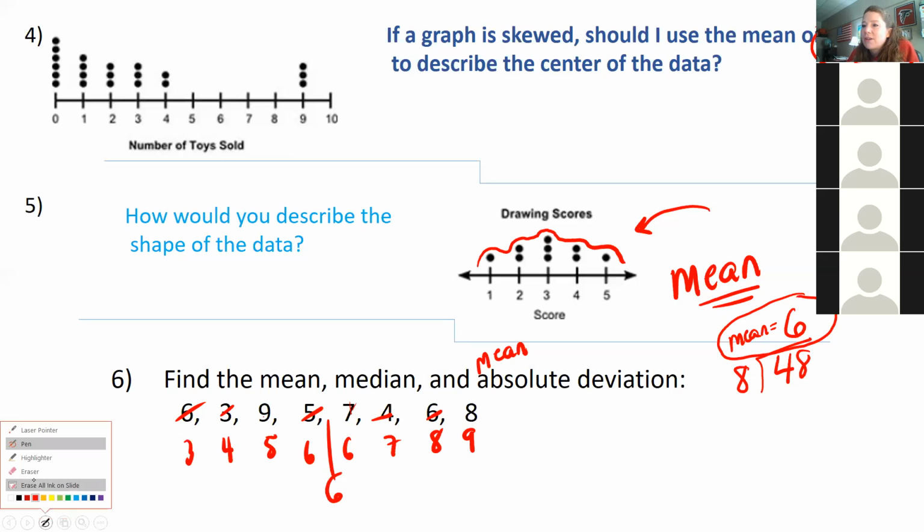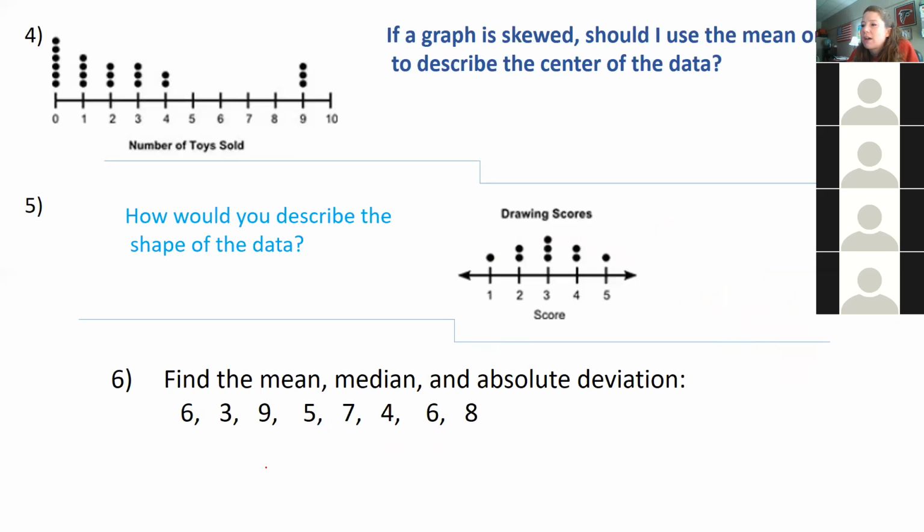So now I'm going to erase, I didn't mean to erase everything, but it's okay. All right, so we know that the mean is 6 and the median is 6, right? Now, who can tell me how to find the mean absolute deviation?